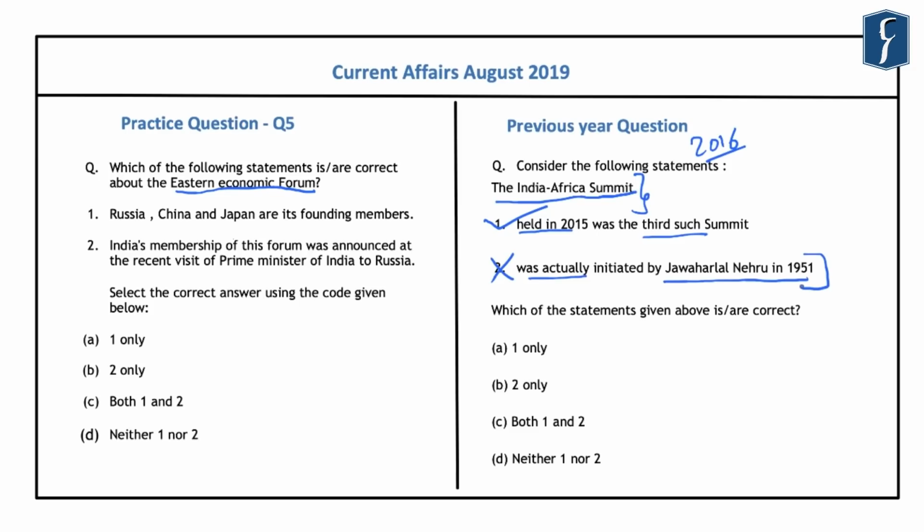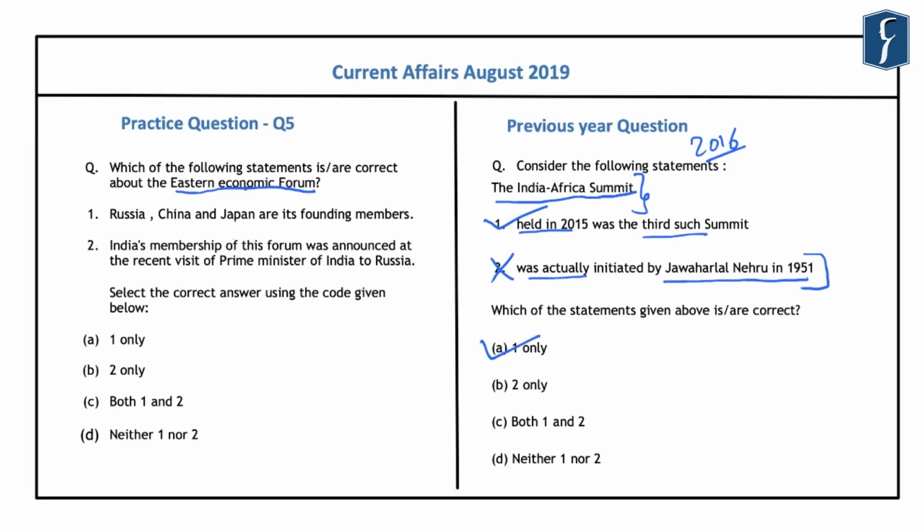And if you read about the non-alignment movement, you would have read that the first Prime Minister of India took keen interest in the decolonization of the African countries. This statement was particularly designed because India has always taken keen interest in the decolonization of the African countries. And as you can see, this statement was related to the first Prime Minister of India who took a keen interest in the decolonization of the African countries. However, this India-Africa summit was not initiated by Jawaharlal Nehru in the year 1951, and hence the second statement was incorrect here. So the correct answer was A, that is 1 only.